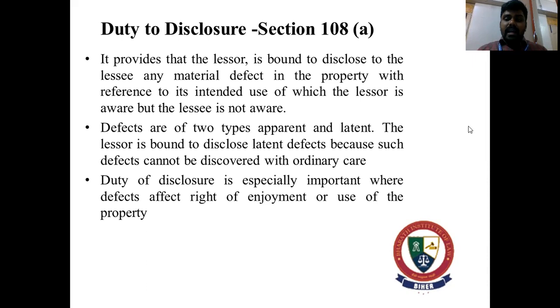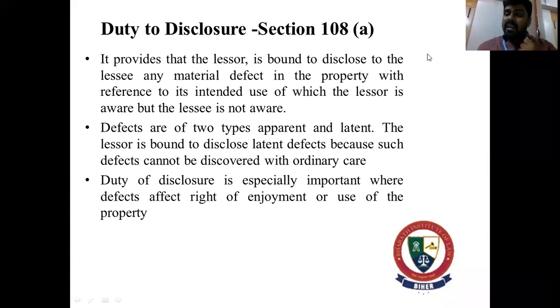So the lessor is bound, as I told you, to disclose the material defects with reference to the intended use of the property, but he is not responsible for a defect of which he is himself unaware, or which the lessee is aware of or could discover with ordinary care. So if you find out that any defect is there, as a lessor, you are bound to tell the same.